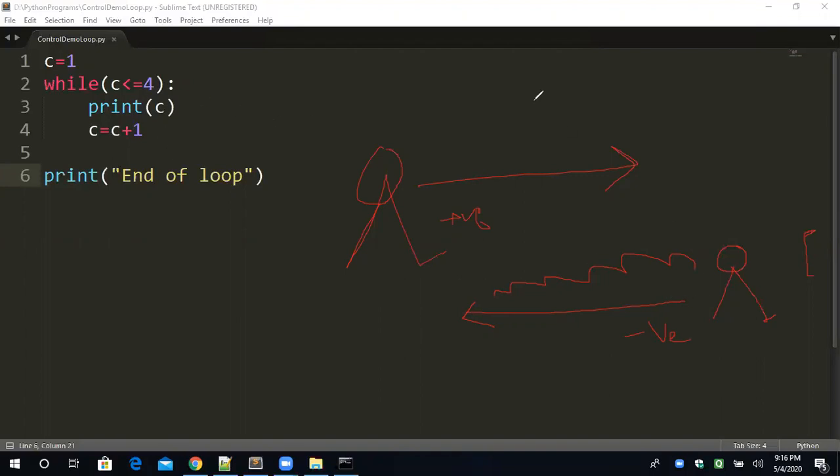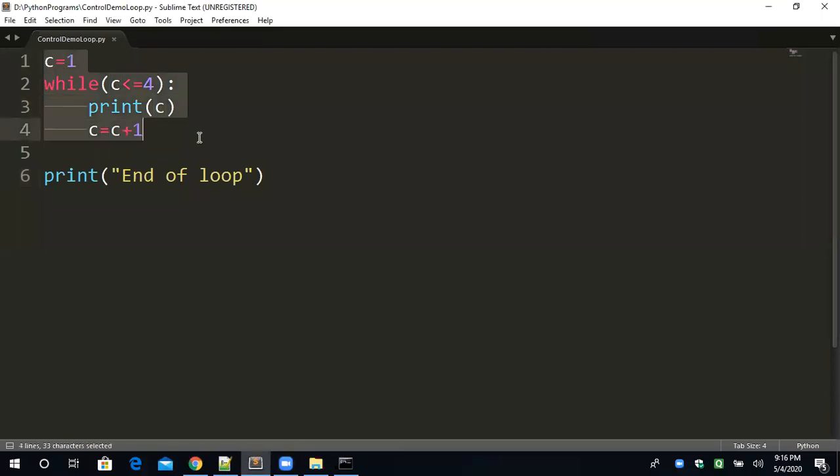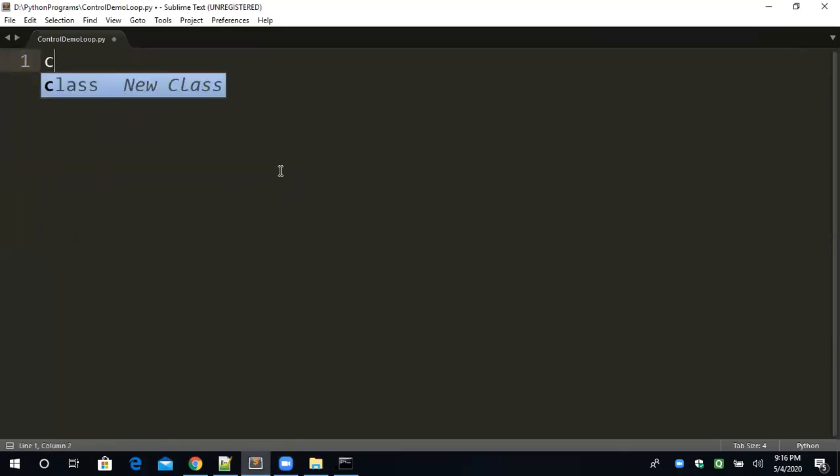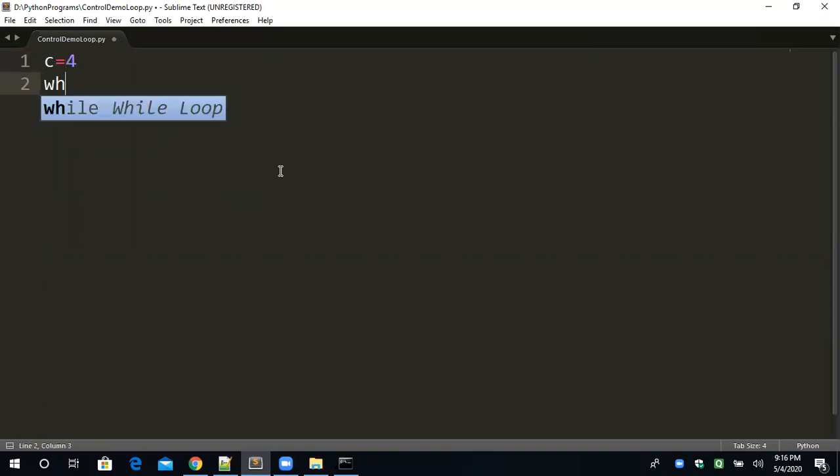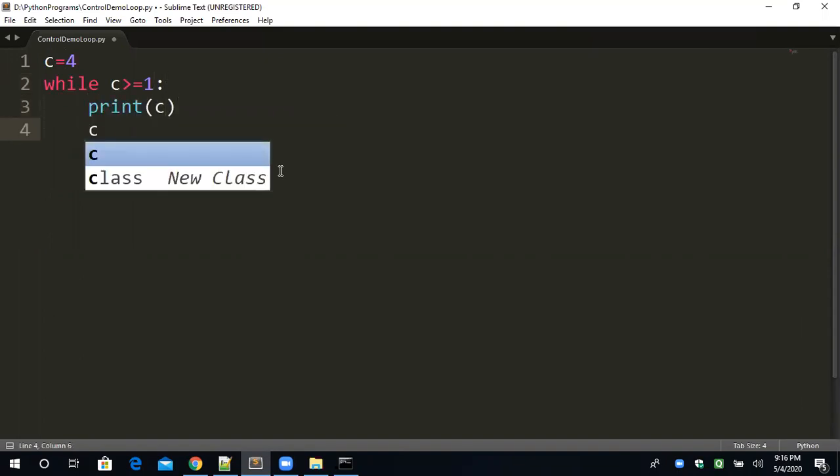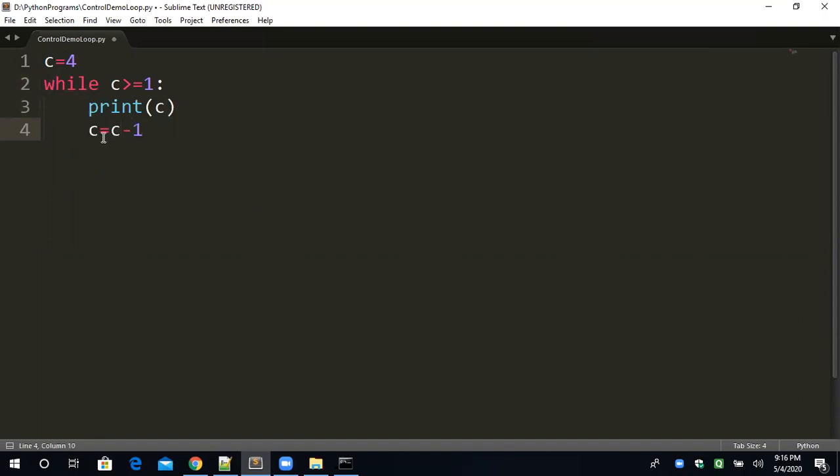Just a single second. I'm clearing all these things and removing this loop. Okay, fine. Now c is equal to 4 and while c greater than equal to 1, print c, and c is equal to c minus 1. How much we have to increase or decrease is decided by this statement.